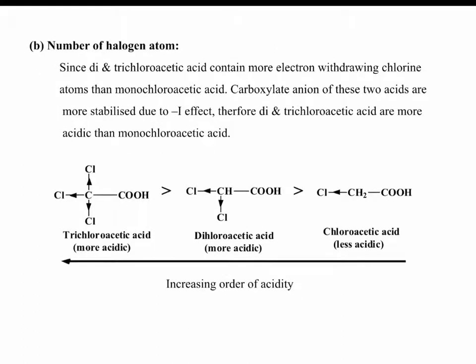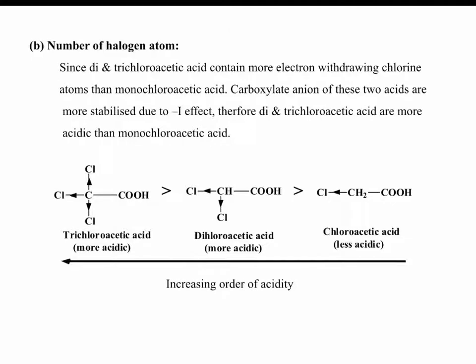Number of halogen atoms. The acidity depends on the number of halogens present in the acid. Di and trichloroacetic acid contain more electron withdrawing chlorine atoms than monochloroacetic acid. Here I show the structure of chloroacetic acid.